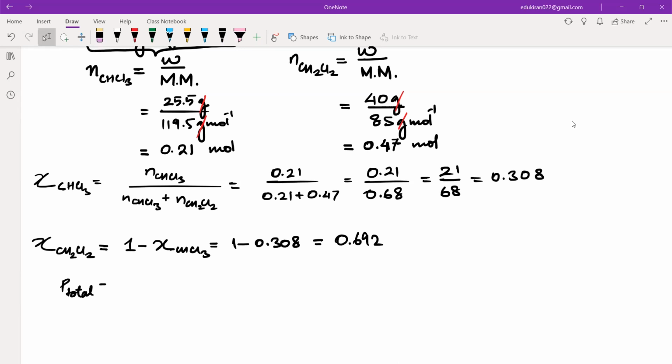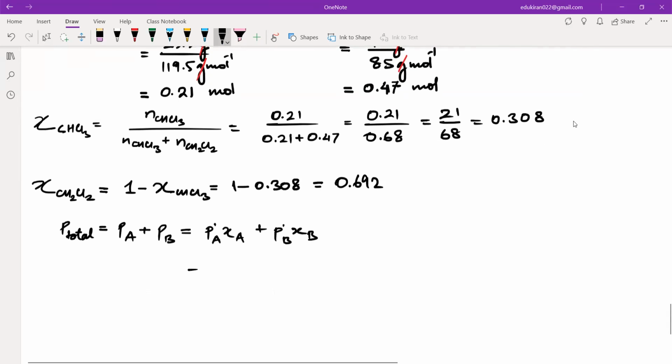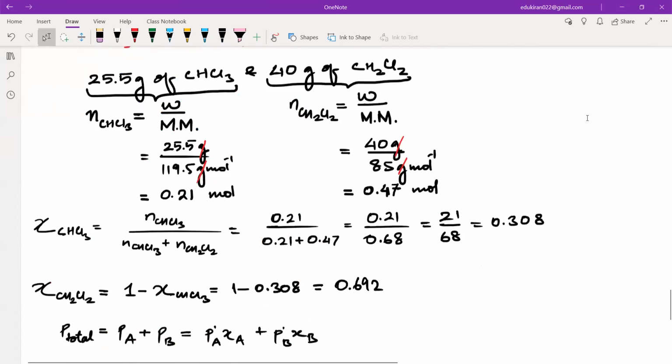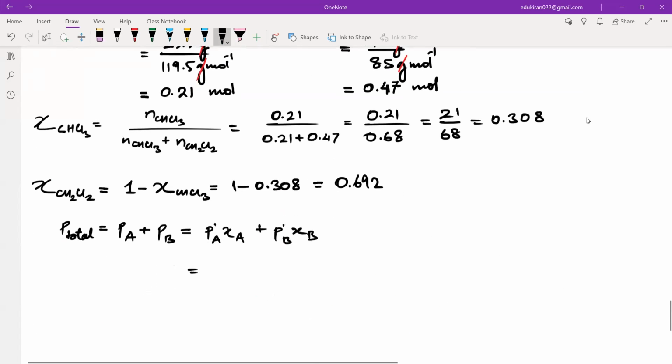Although it is a very important question, this is a bad question because they're asking you to calculate the P total, which can be easily measured. P total is equal to the partial pressure of A plus the partial pressure due to B, PA plus PB. What can we write this as? P naught A chi A plus P naught B chi B. What is P naught A? CHCl3 is how much? 200 mm, right? So P naught A is 200 mm of Hg multiplied by the mole fraction, that is 0.308,